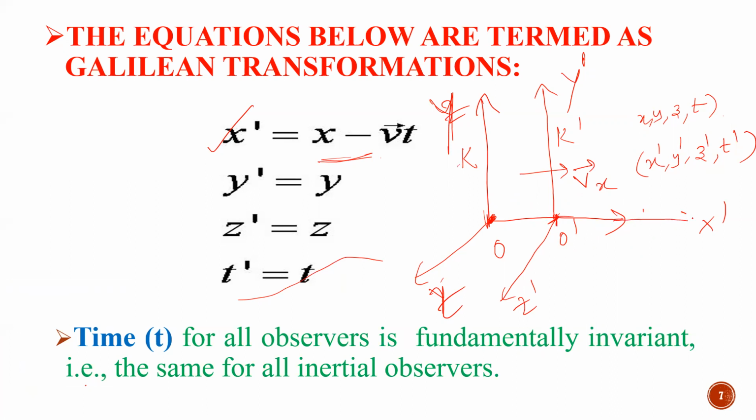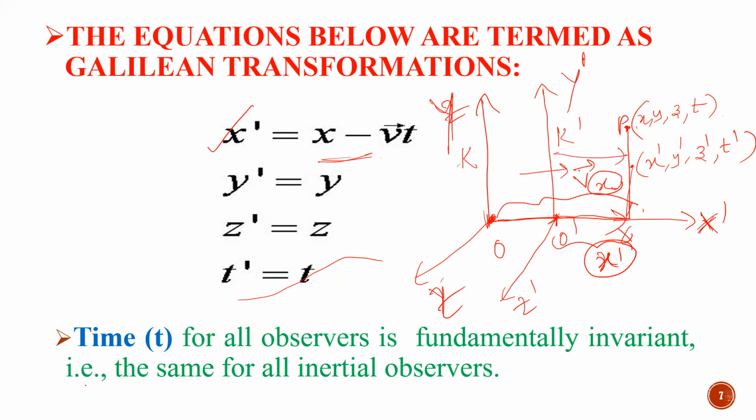Now this is the x-axis and this is x dash. Both are parallel to each other, aligned in the same line. Now I have a point P at this position. So from here to here entirely comes as x, right? Now from this point to this O dash, that is x dash, from the second frame of reference. Since the second frame is traveling with velocity v, in time t I traveled a distance this much, from here to here.